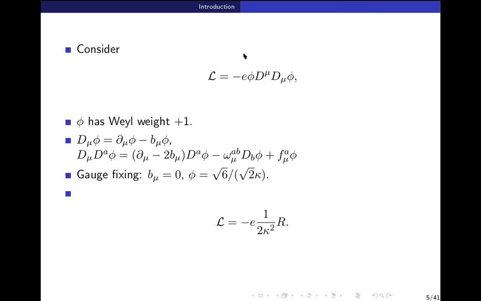Phi has Weyl weight 1. Space-time derivatives don't have any Weyl weight because the scaling here is internal scaling. So this has Weyl weight 2, and you can check that root minus G has the opposite Weyl weight. So the Lagrangian will have Weyl weight 0.